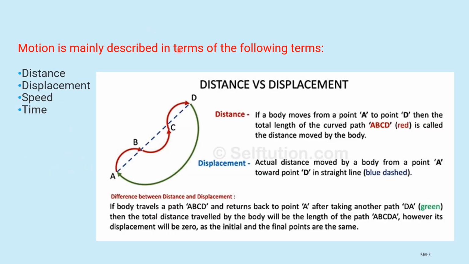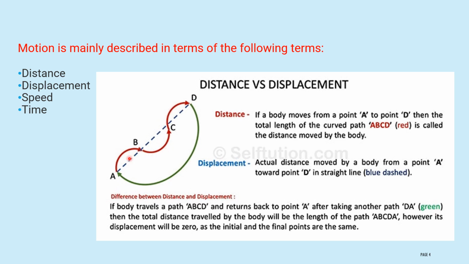Motion is mainly described in terms of distance and also displacement. Listen here, this is point A, this is point D. Assume for example this is your home. Point A represents home, point D represents your school. Then if you follow this curved path from home to school, this curved path will indicate a distance.